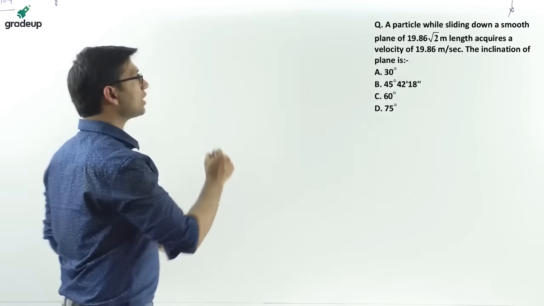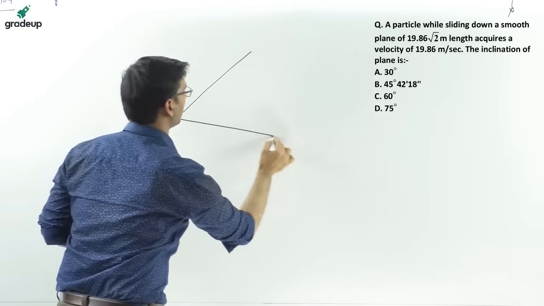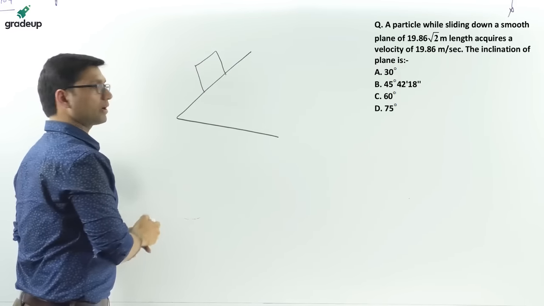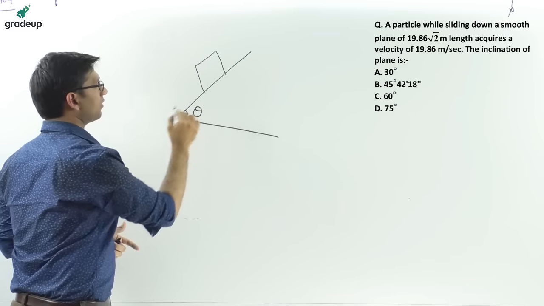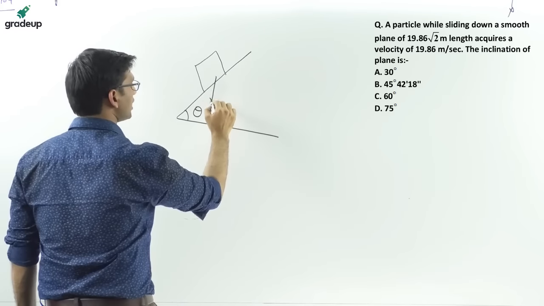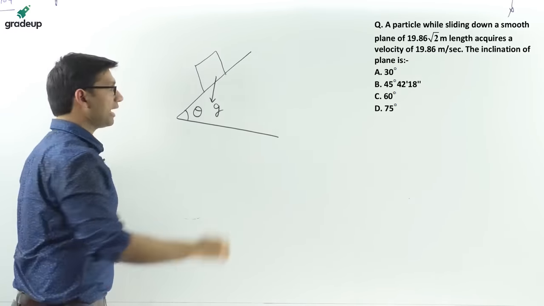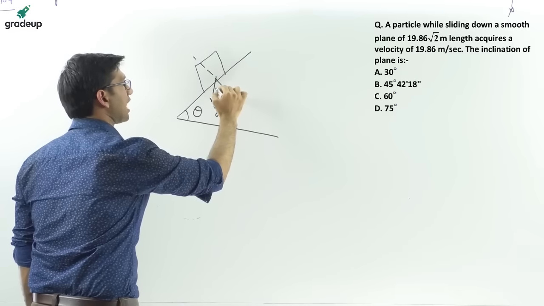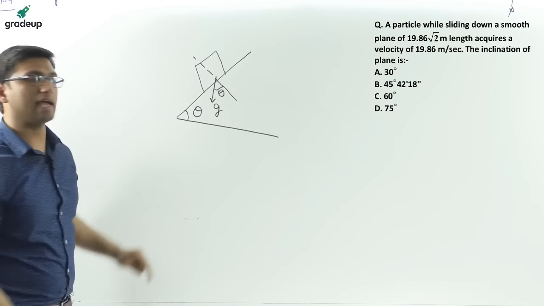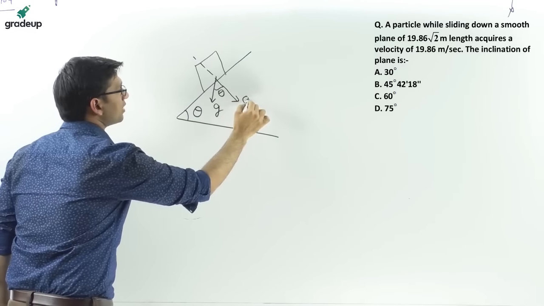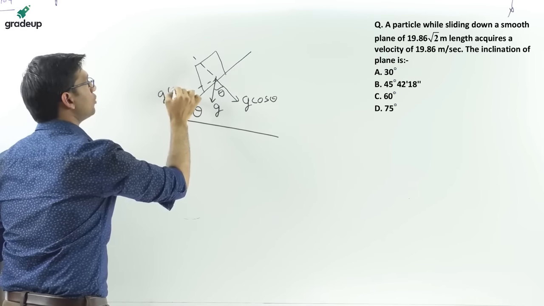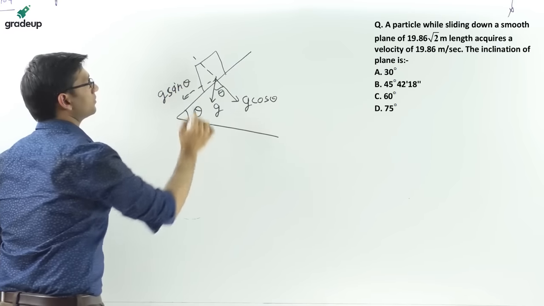A particle is sliding down a smooth inclined plane. Suppose there is a particle which is sliding down a smooth plane at an angle of theta. Now there is also a very important concept. Suppose this is acceleration due to gravity g, which also makes an angle of theta with the normal. If we resolve it into two components, this will be g cos theta, and this component will be equal to g sin theta.